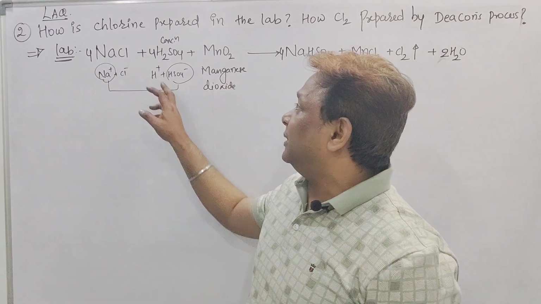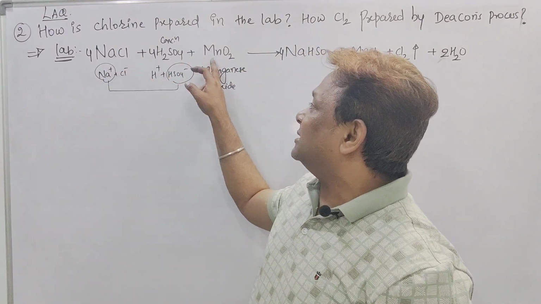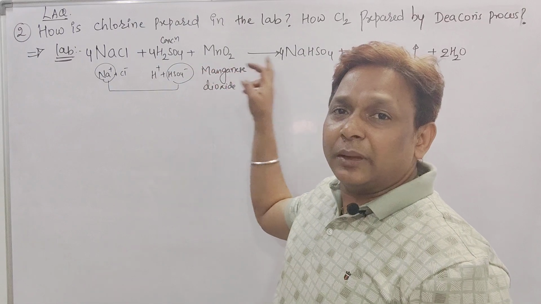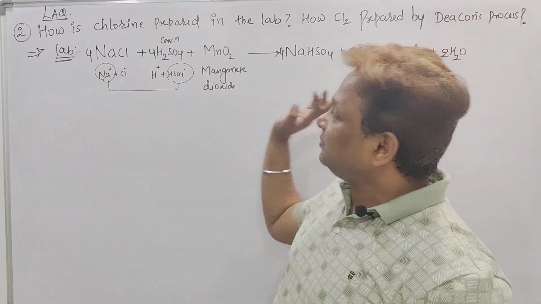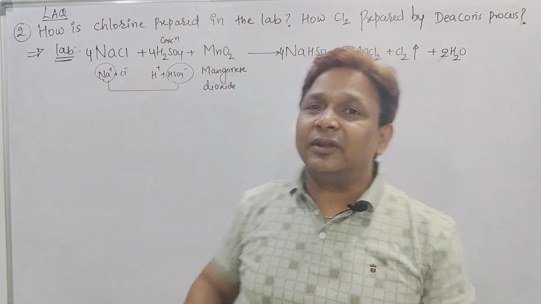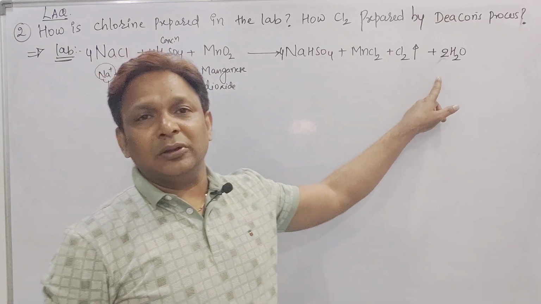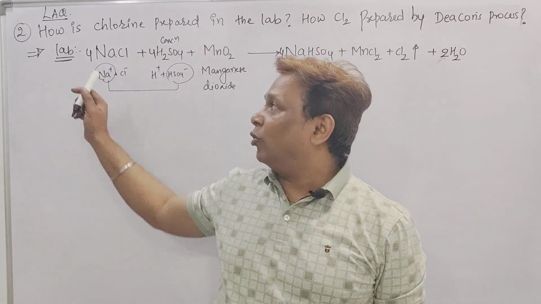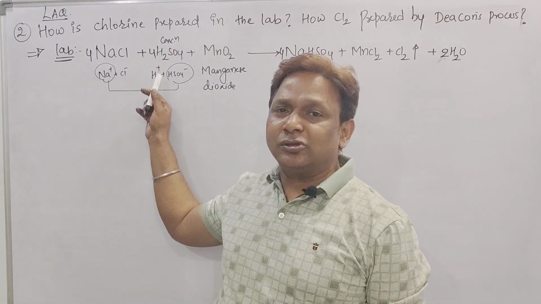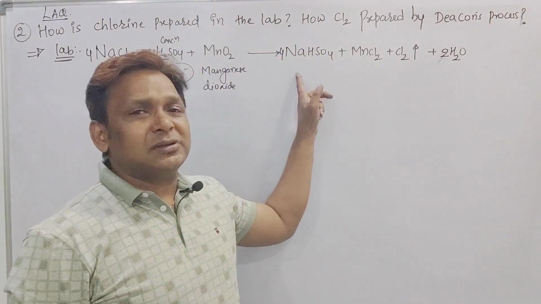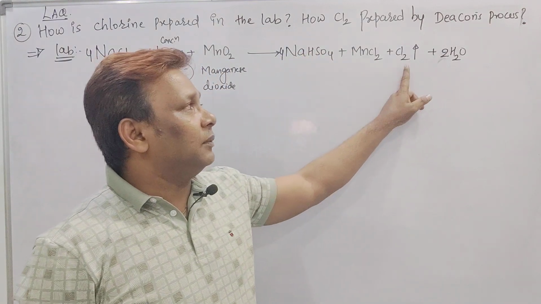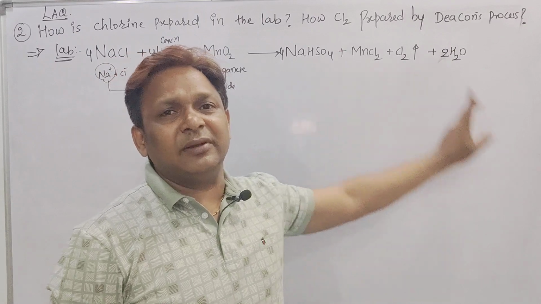What is remaining with you? Chlorine is there and Mn is there. Mn and chlorine will form MnCl2 plus Cl2. The remaining H and O will form the water molecule. How to balance? 4 moles of NaCl and 4 moles of acid give 4 moles of sodium bisulfate and 2 moles of water. The remaining is 1 mole.